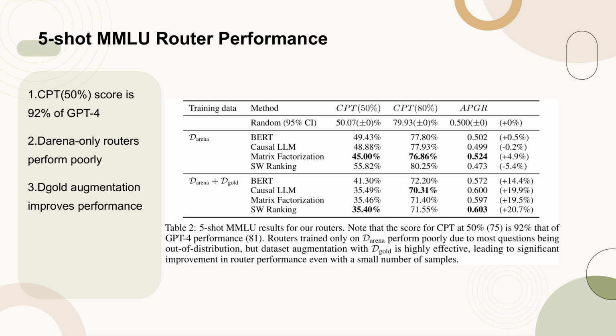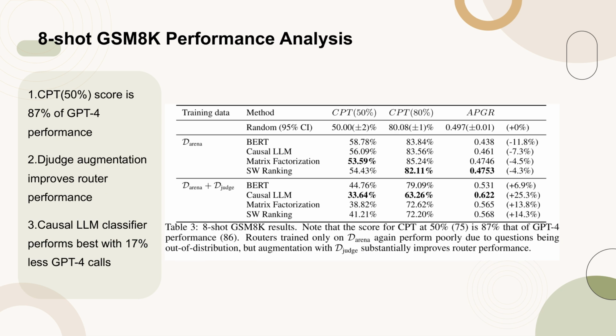number of additional samples. Table 3 presents the 8-shot GSM-8K results, highlighting that the CPT 50% score of 75 is 87% of GPT-4's performance at 86. Routers trained solely on the Arena dataset exhibit poor performance due to out-of-distribution questions. However, significant improvements are observed when the dataset is augmented with Judge data. Notably, the Causal LLM classifier outperforms other routers, requiring 17% fewer GPT-4 calls to achieve CPT 50% and CPT 80%.